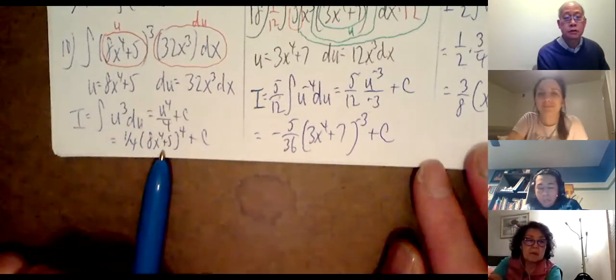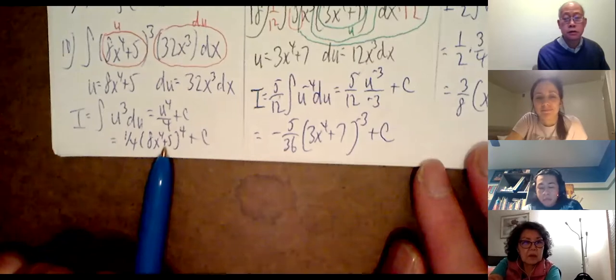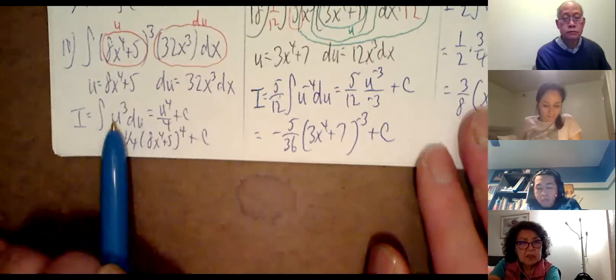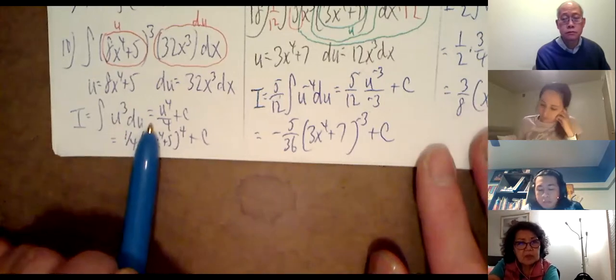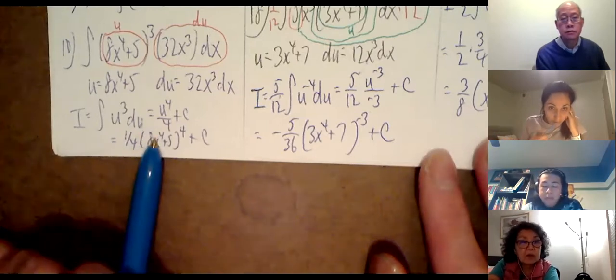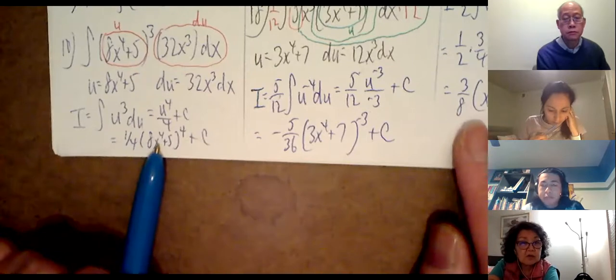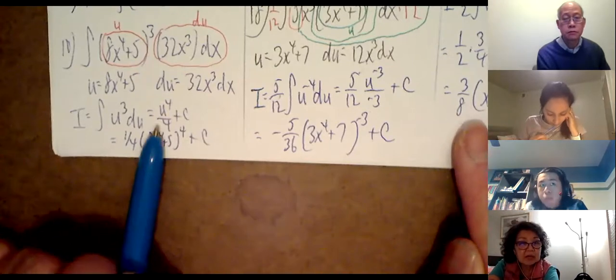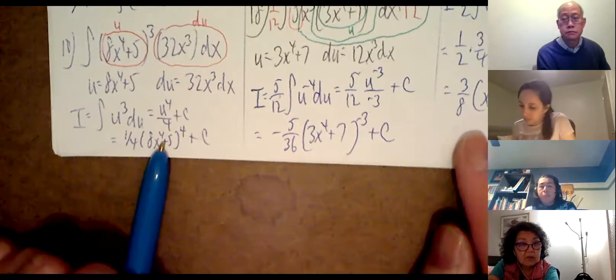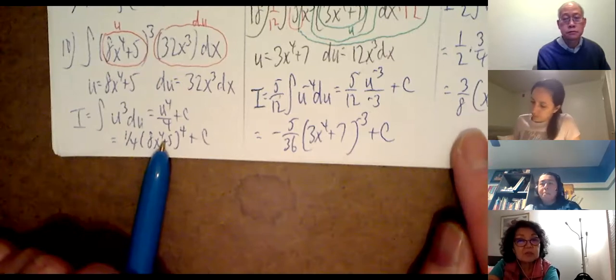In other words, Professor Holm, after we change it to the integral of u cubed du equal to u to the fourth over 4 plus c, you change it back to 1/4 times (8x to the 4th plus 5) to the power of 4. So you change it to u and then you change it back again.